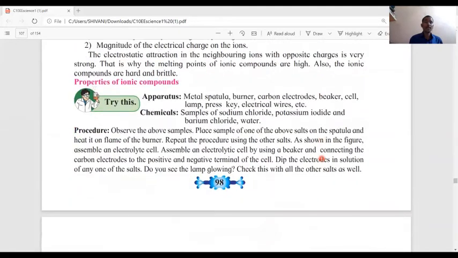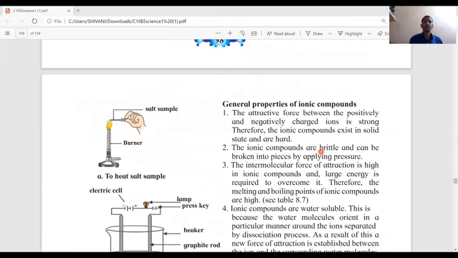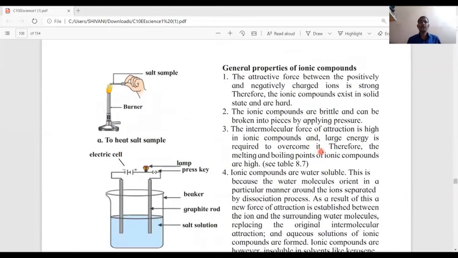Properties of ionic compounds. The first property: the attractive force between the positively and negatively charged ions is strong. Therefore, ionic compounds exist in solid state and are hard.